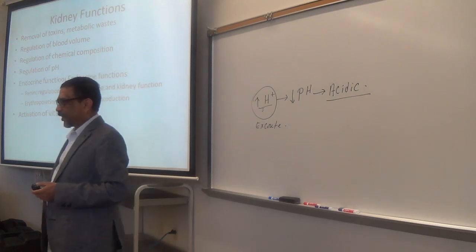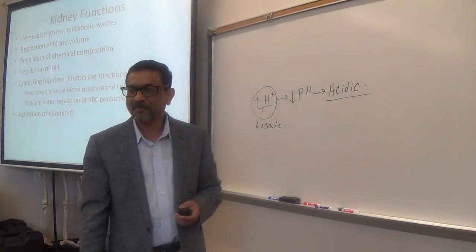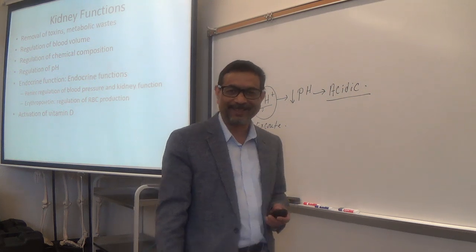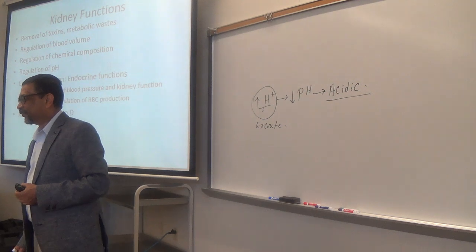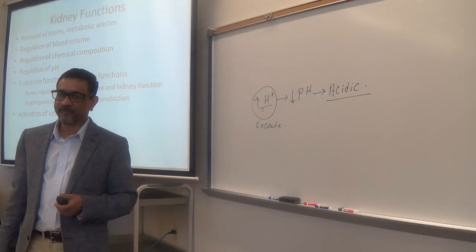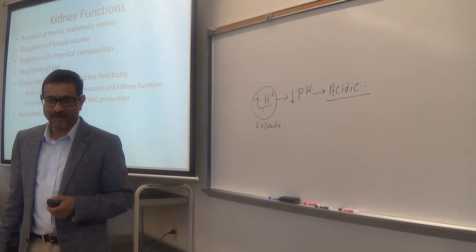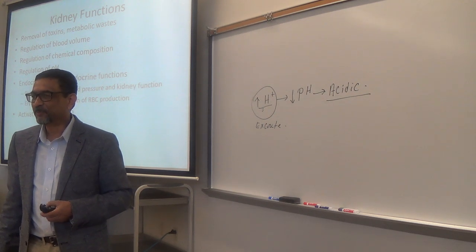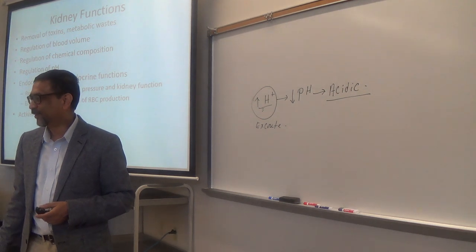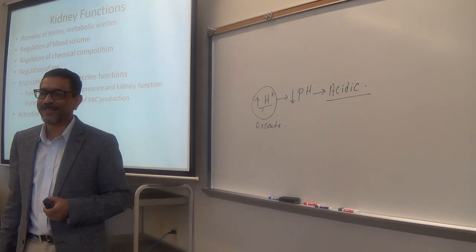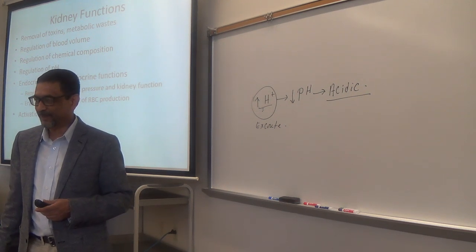Erythropoietin. Have you heard this name before? Sounds familiar. Okay. So erythrocytes are what type of blood cells? Red blood cells. Red blood cells are called erythrocytes, right? Leukocytes are what? White blood cells. And thrombocytes are? Platelets. Okay, good.